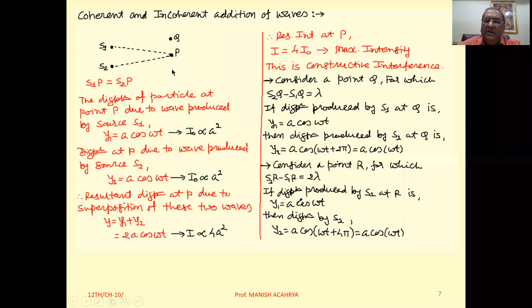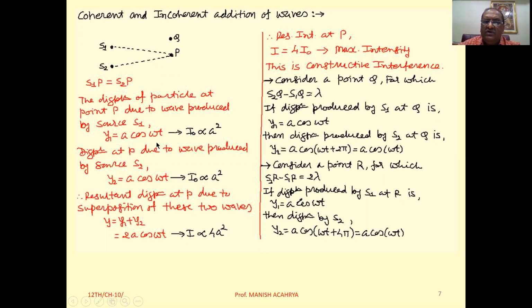Okay. Now on the screen, at any point for any particle, the displacement will be equal to the summation of the displacements under the effect of individual waves. Suppose the displacement of the particle at point P under the effect of the wave produced by source S1 is y1 equal to a cos omega t. કારણ કે સિમ્પલ હાર્મોનિક મોશન કરશે તો એનું ડિસ્પ્લેસમેન્ટ આપણે સ્ટાન્ડર્ડ 11th માં ભણી ગયા છીએ, રાઈટ? આપણે ઇનિશિયલ ફેઝ અહીંયા 0 લીધેલો છે એના ઓસિલેશન્સ માટે.